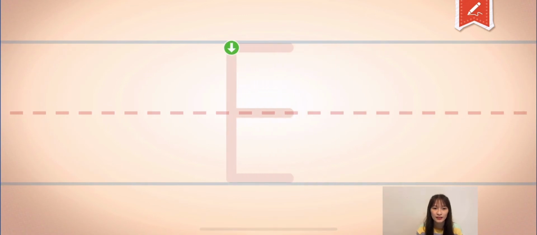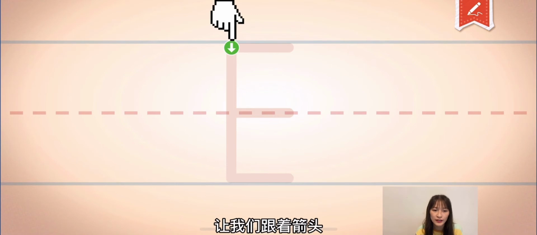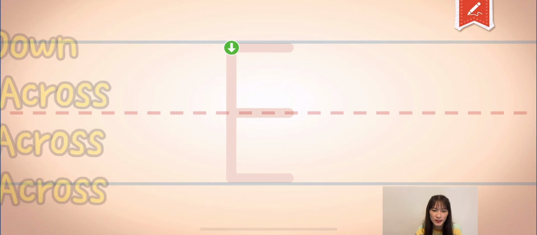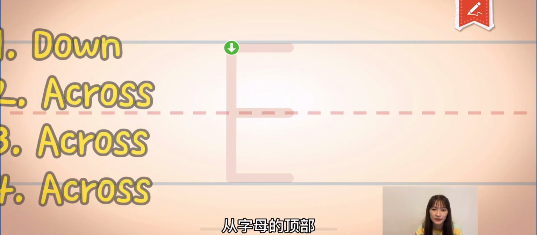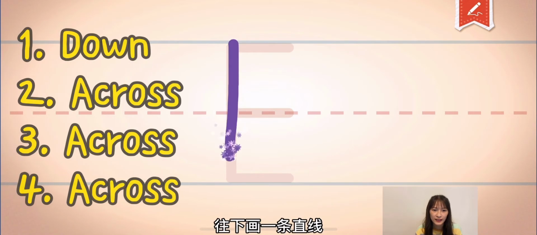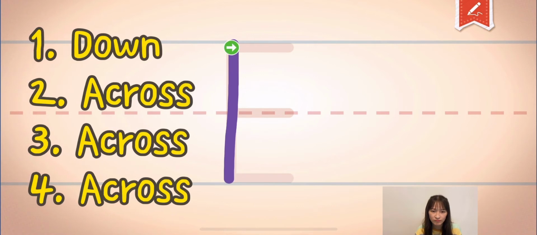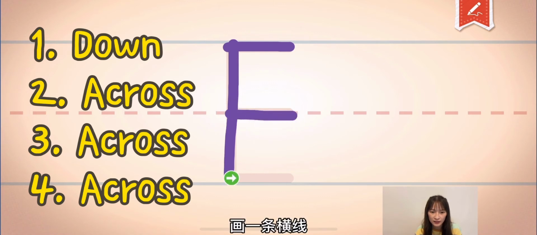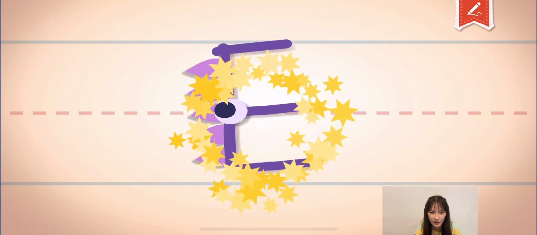Oh, now we have to follow the arrow and write the letter on the shadow. Let's start with the top and make a line down. Go back to the top and make a line across. And middle, make a line across. Bottom, make a line across.